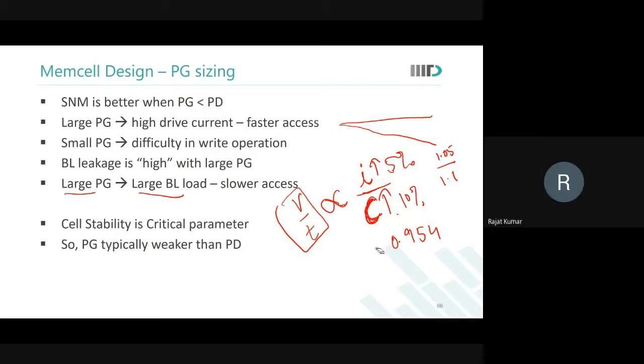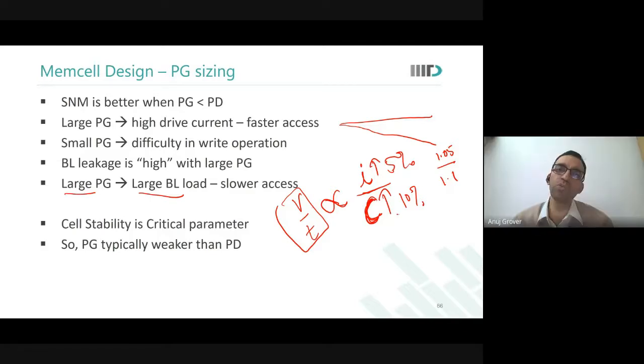Yes, actually because we have just increased the pass gate, the capacitance has increased along with the current also. Yes. Okay, sir. So just to quickly add one point, it might not be quite evident in a single cell case. Yes, when you have a huge array, that is when this starts to appear.